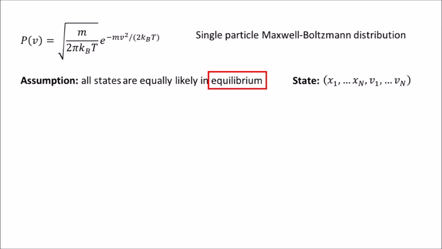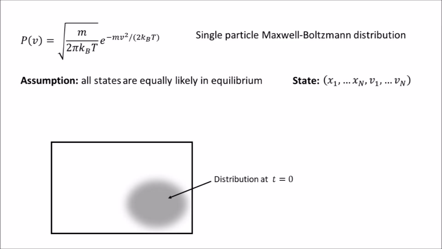Let me first give you an example of a system that is not in equilibrium. I will do this for two dimensions. Consider all particles of a system to be localized in some region. We don't need to know their exact state, we just need to know that they're localized. Now, what happens to the particles a short time later? Well, depending on their exact state, their distribution might become something like this, or it might end up looking like this.